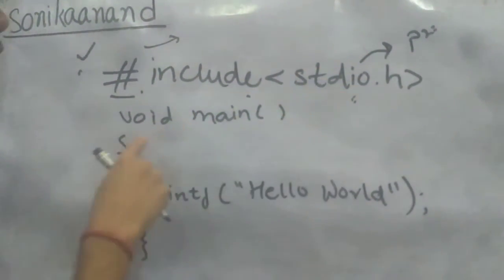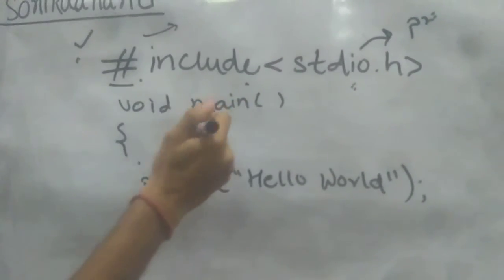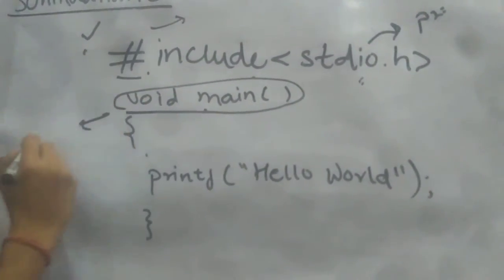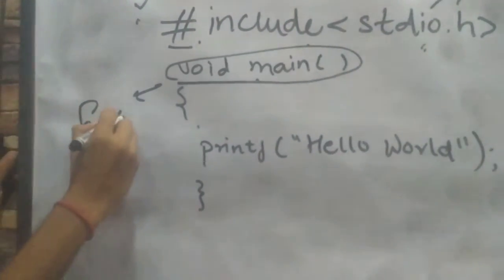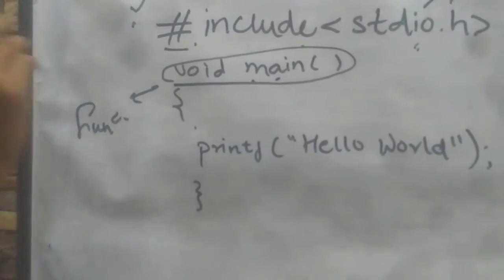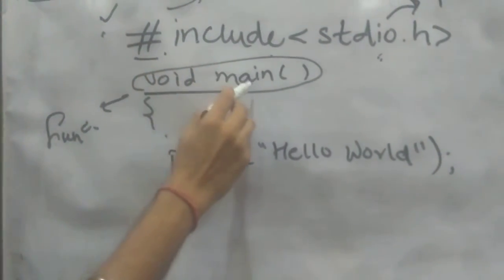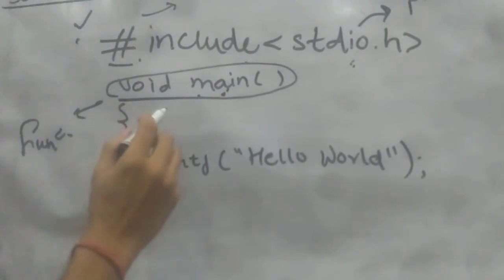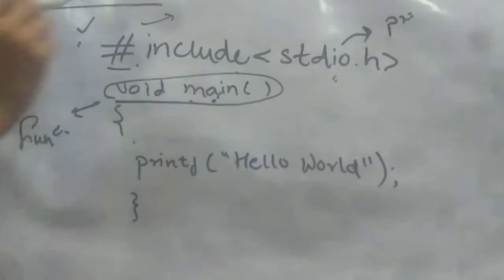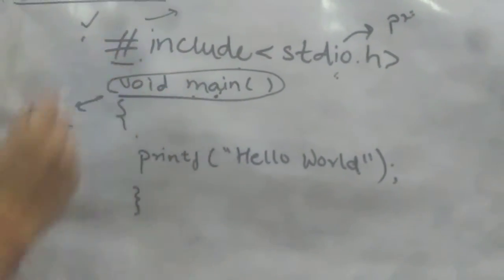Now we have written void main. Main is nothing but a function. In every C program, main is compulsory to write. This is the entry of the program.